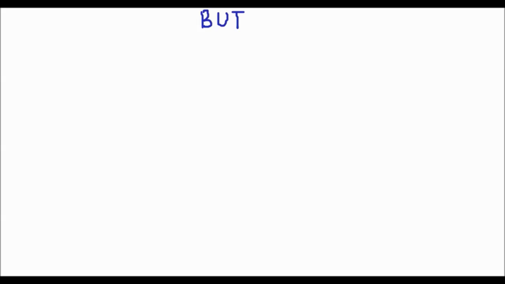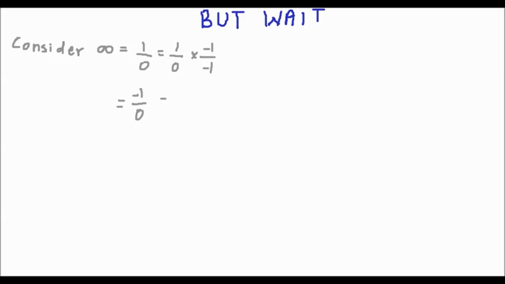But why stop with pi equals 4? Let's prove that each and every number is the same. Consider infinity. It can be written as 1 over 0. Multiply and divide by -1 and we get -1 upon 0, which can be written as minus infinity. So a raised to infinity equals a raised to minus infinity, where a is any number, and therefore 0 equals infinity.